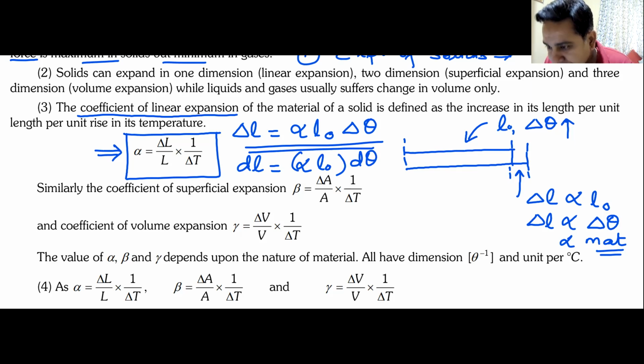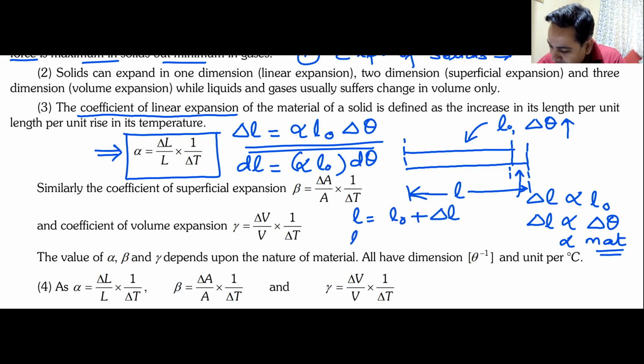Yes, sir. Okay. Now I can ask you, what is the final length? If I talk about this length, delta L plus L naught. L will be equal to L naught plus delta L or dL. So if I write it, it will look like this: L naught into (1 plus alpha delta theta). Do we understand this? Yes, sir.